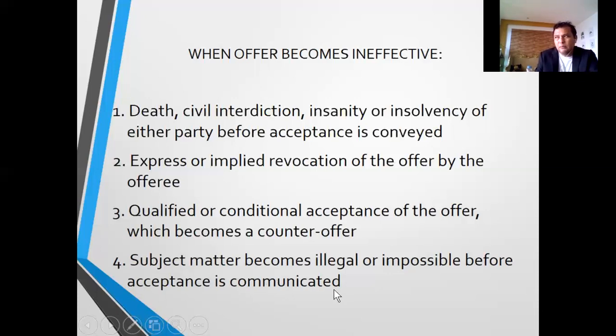And sometime before New Year's Day, maybe in November, the government declares that firecrackers are banned or illegal. So in this scenario, your offer to buy 100 million worth of firecrackers becomes ineffective. So remember the four.